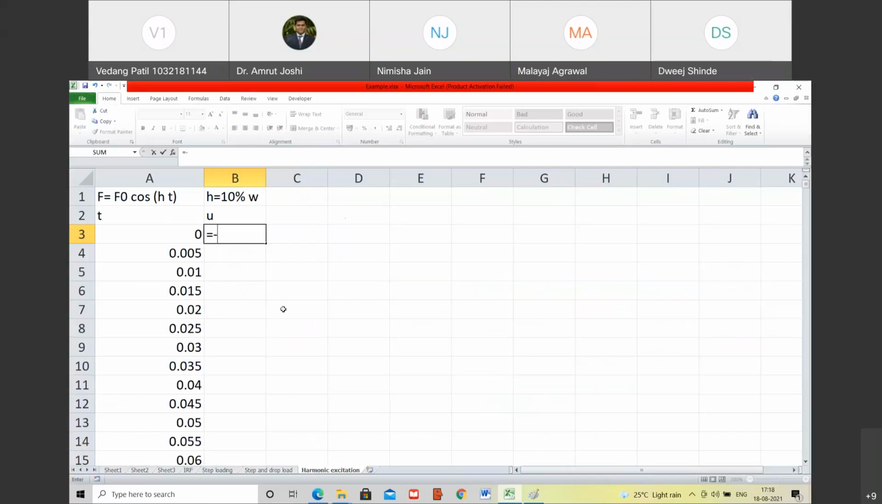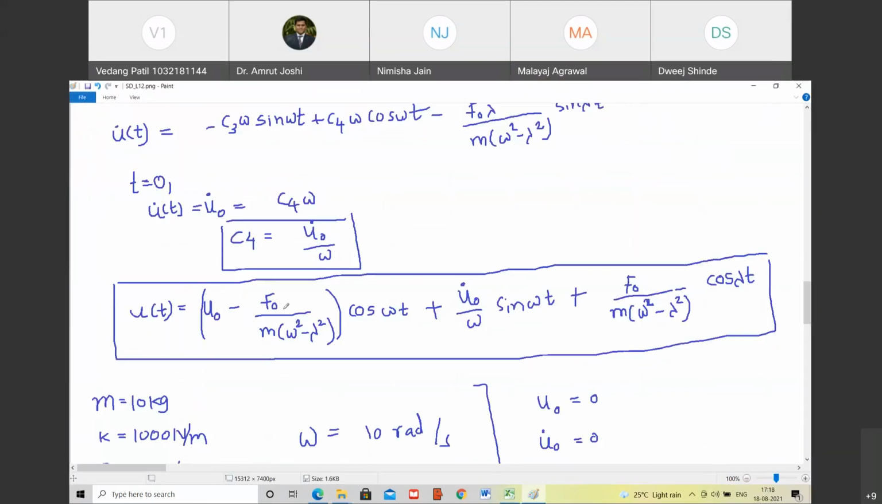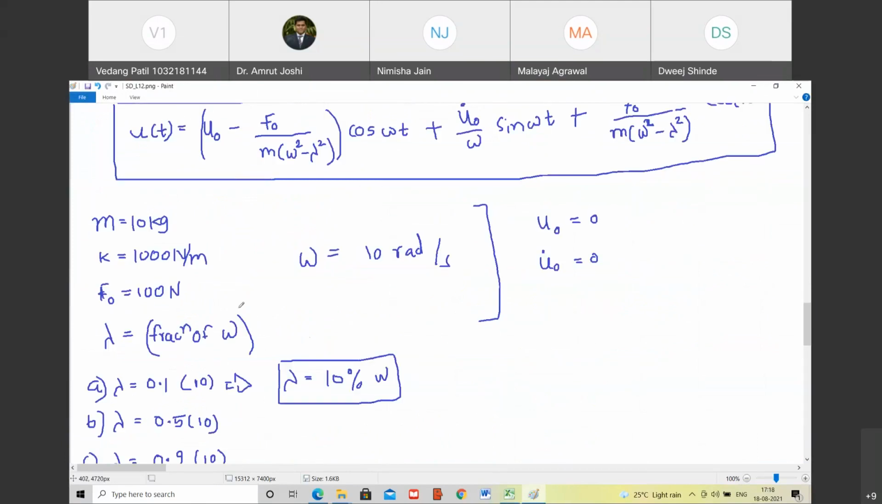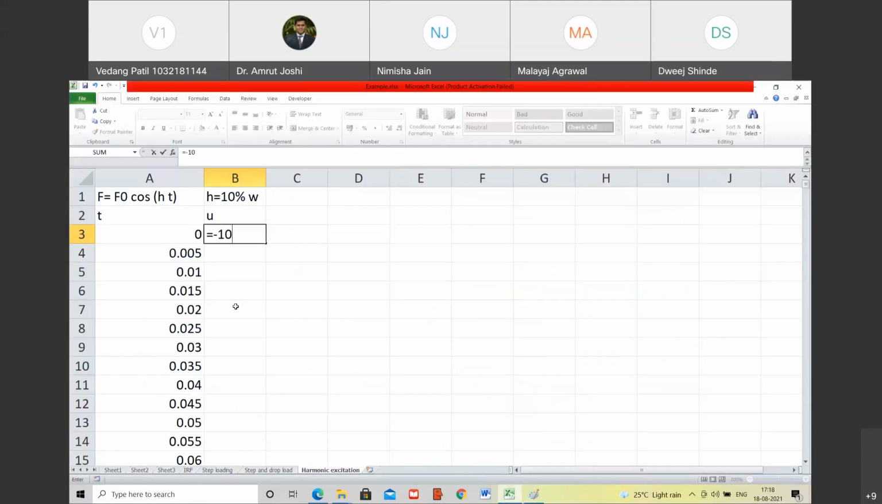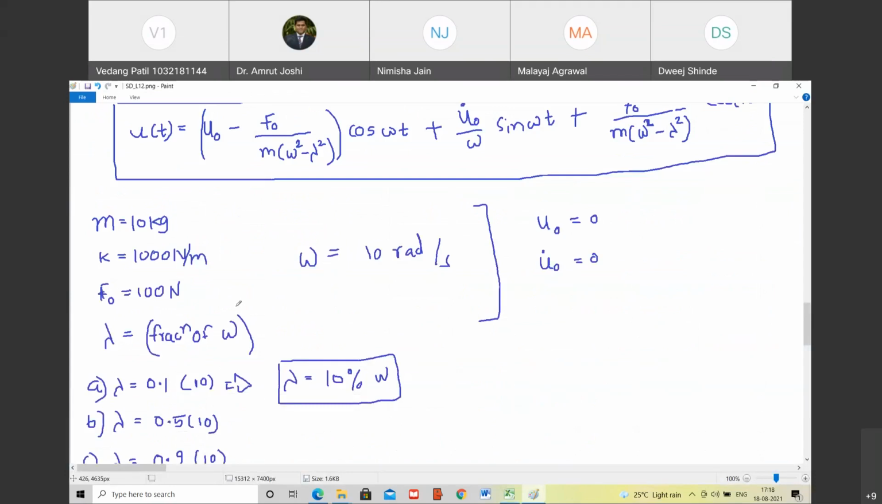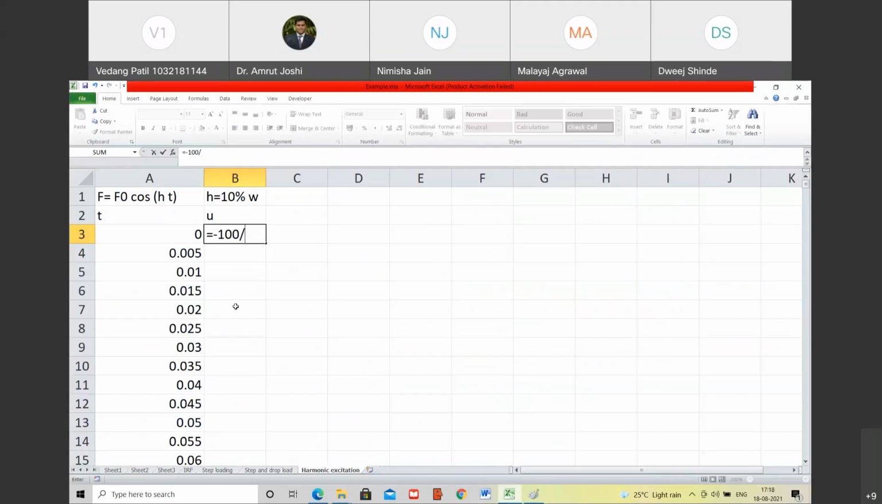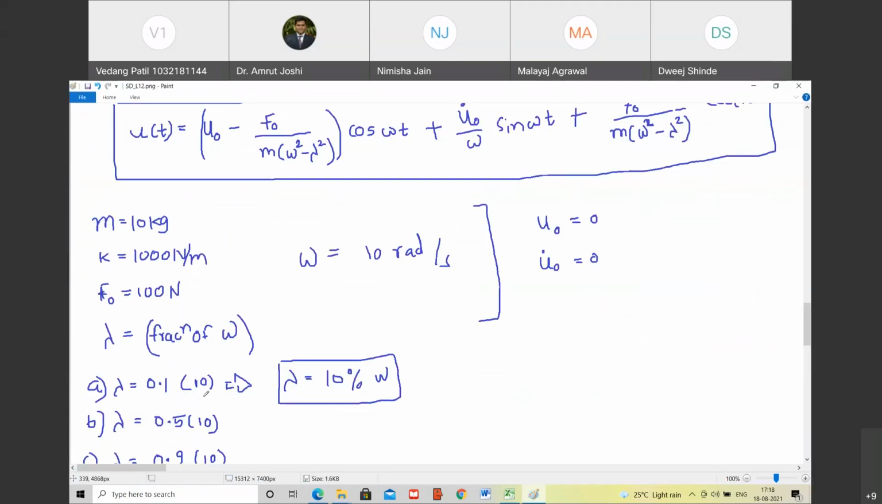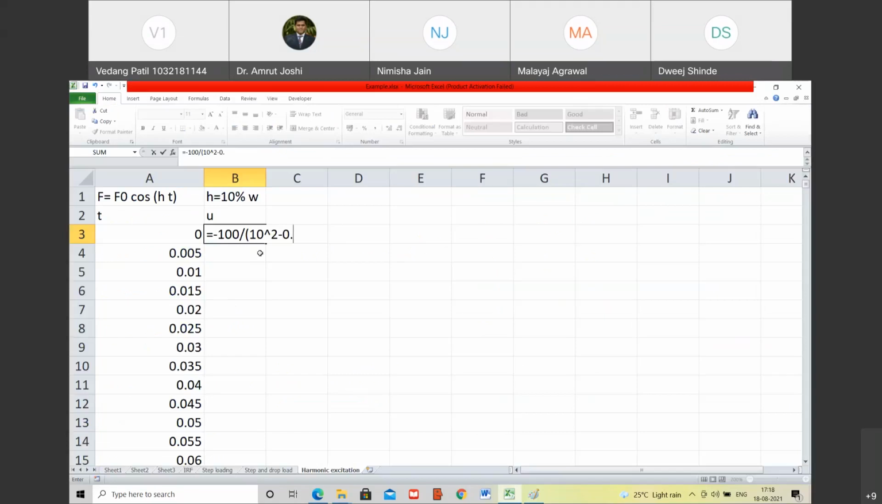So what is minus f0? Tell me. f0 कितना है अपना? Did I define f0? 100, right? Yes, sir. Upon m into omega square minus lambda square. So what is omega square? Natural frequency of the system is 10. So 10 square minus lambda square. What is lambda square? Lambda is 10% of 10. Are you with me? Yes, sir. So it is 0.1. So it is minus 0.1 square. Do you agree with me? Yes, sir.